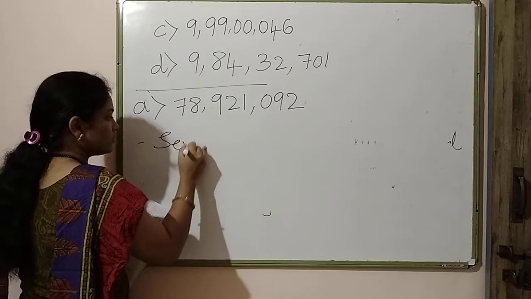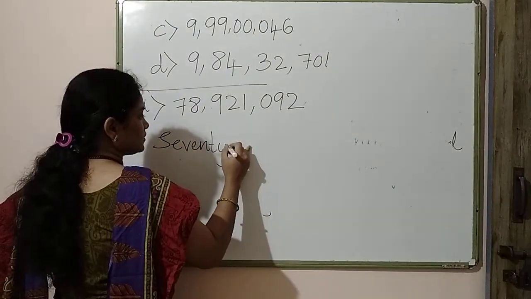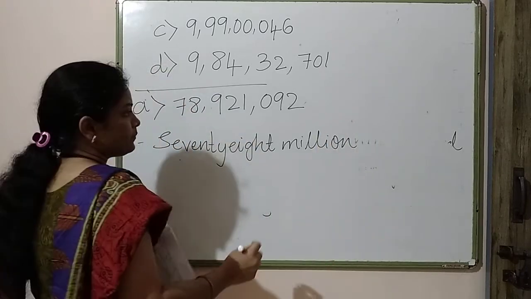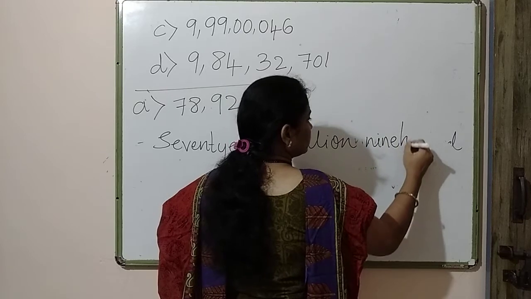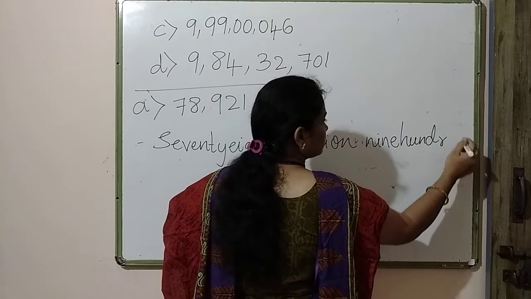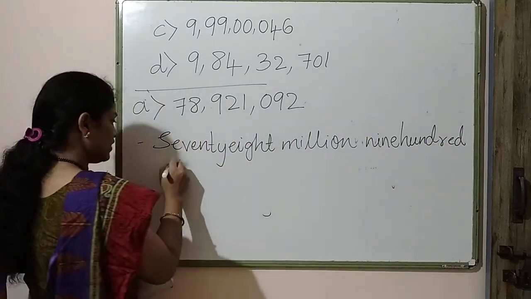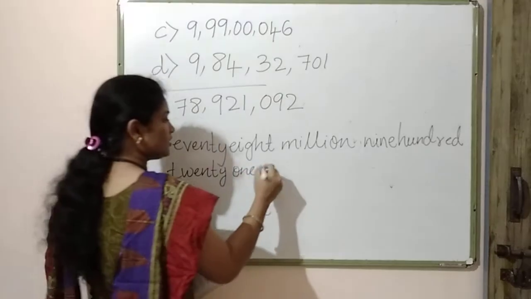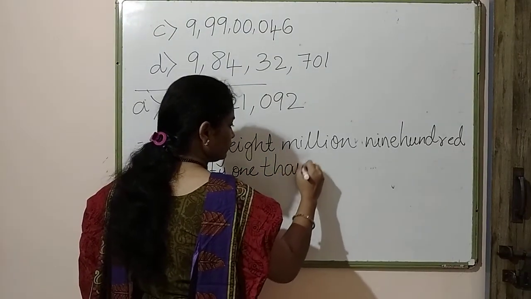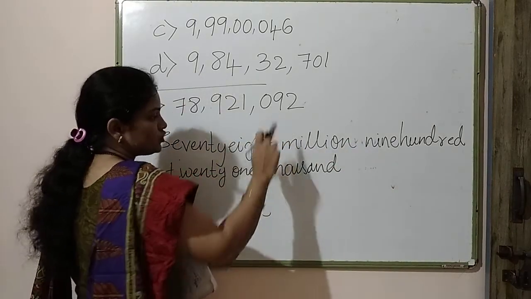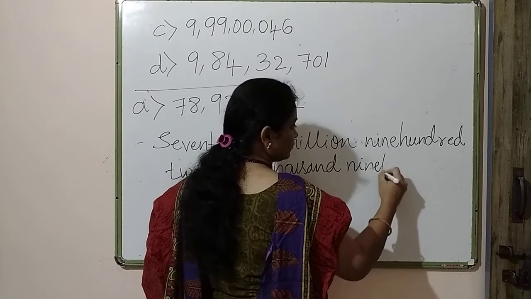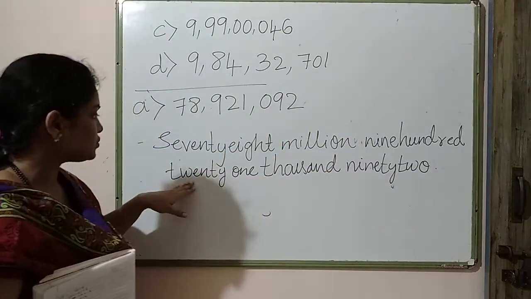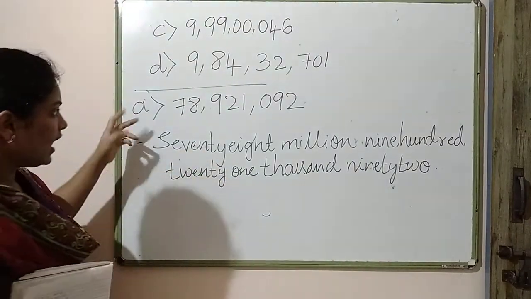It is 78,000,000, 921,000, and 92. Okay, this is 78,921,092.